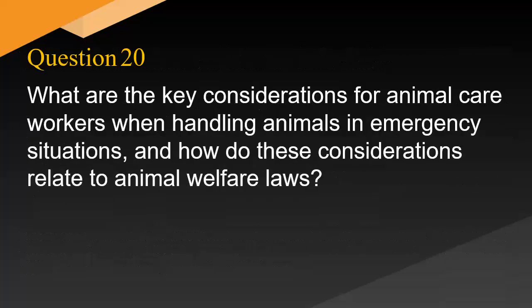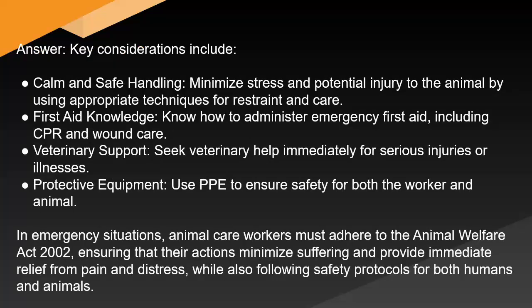What are the key considerations for animal care workers when handling animals in emergency situations, and how do these considerations relate to animal welfare laws? Answer: key considerations include calm and safe handling: minimize stress and potential injury to the animal by using appropriate techniques for restraint and care. First aid knowledge: know how to administer emergency first aid, including CPR and wound care. Veterinary support: seek veterinary help immediately for serious injuries or illnesses. Protective equipment: use PPE to ensure safety for both the worker and animal.